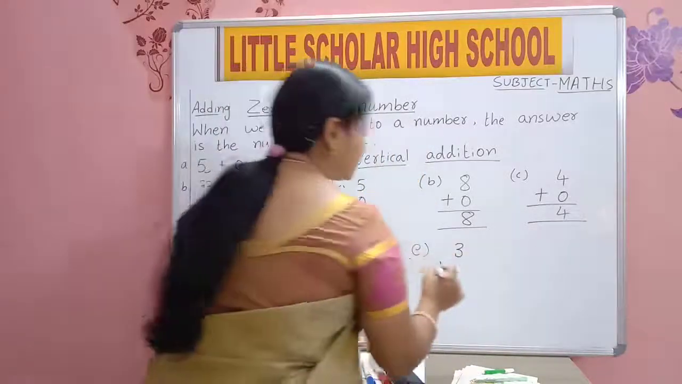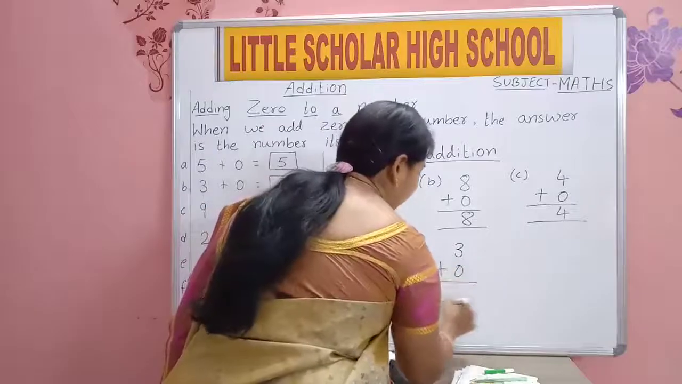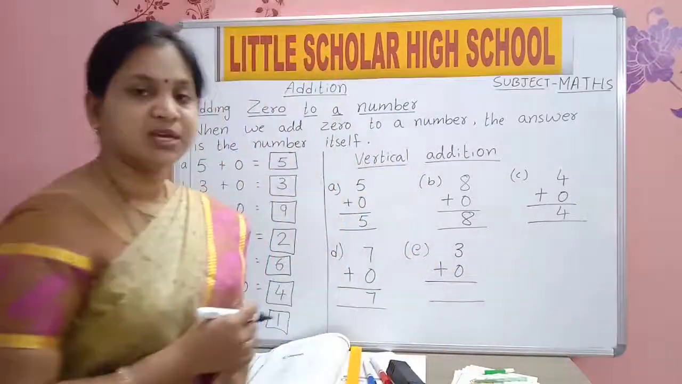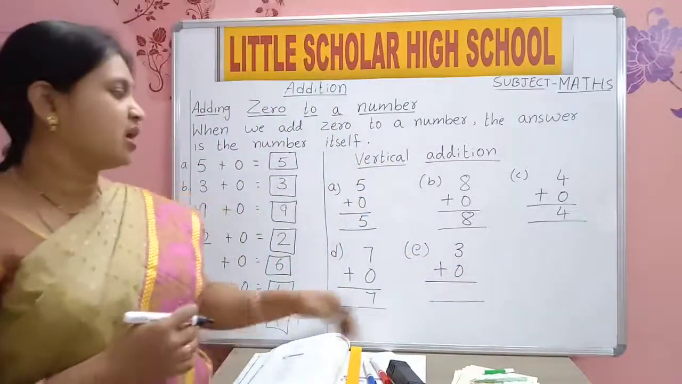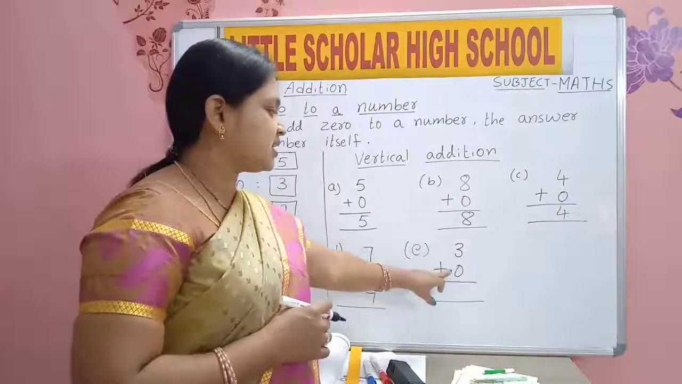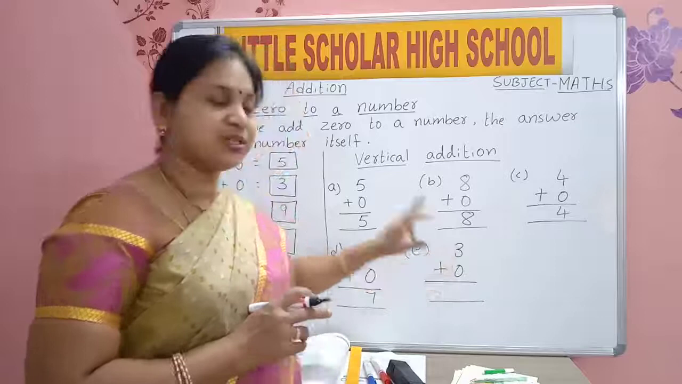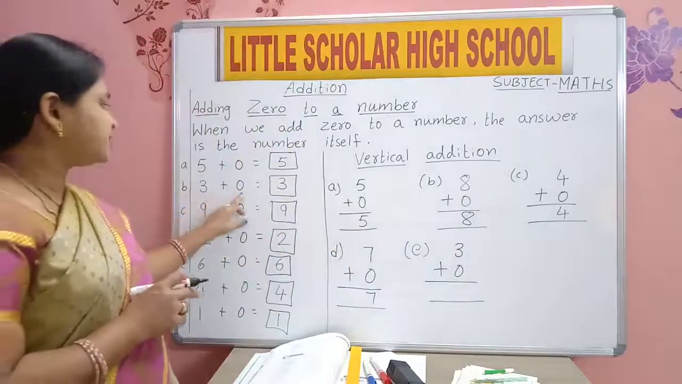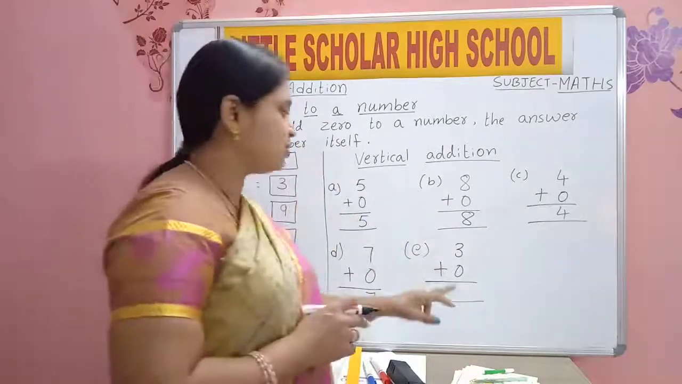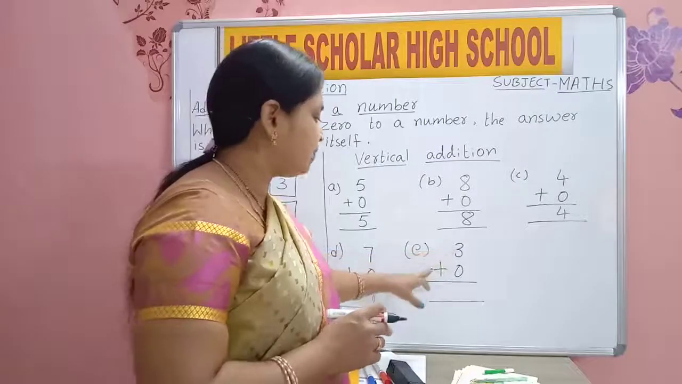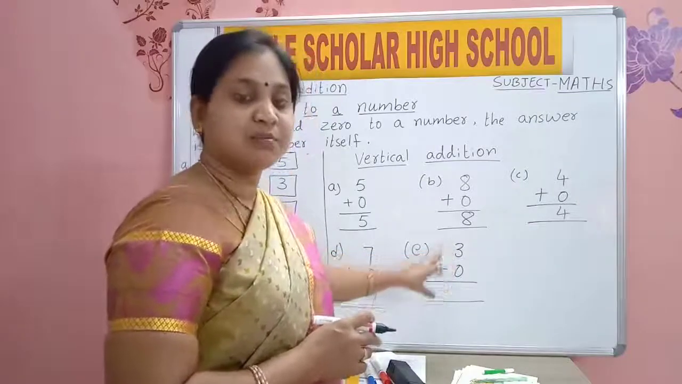3 plus 0 is equal to 3. How will you read this? 3 plus 0. In this also, 3 plus 0. In vertical also you will read in the same way: 3 plus 0.